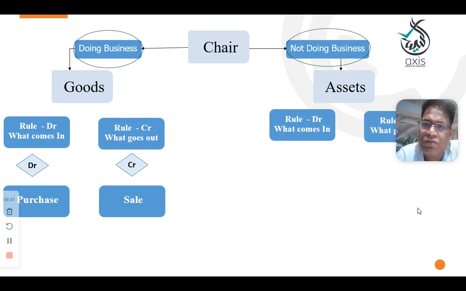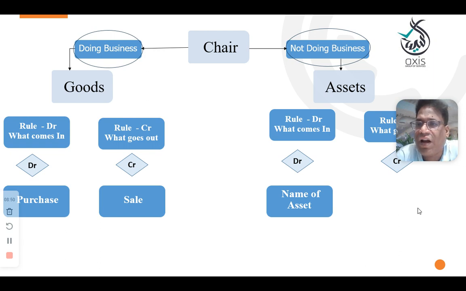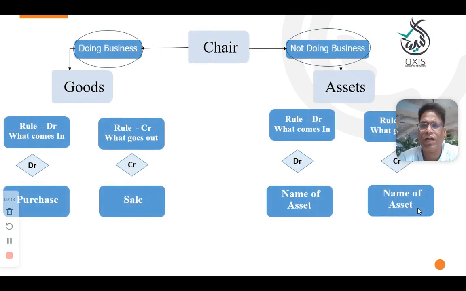Here in this case, assets also come in and assets also go out of the business. But when assets come in, record the transaction in the name of the asset. Means furniture: if you receive the furniture, record it as furniture. Computer, laptop, you need to mention the specific name. In goods, generally there is no need to mention the category or brand, just simply debit the purchase account. Here also assets will come in and assets will go out. In that case, you need to record the name of the asset. Hope you understood.